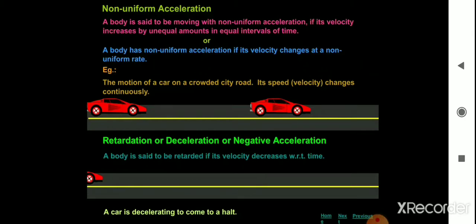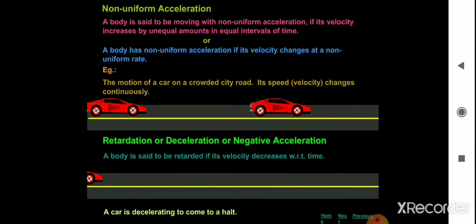One more definition: a body has non-uniform acceleration if its velocity changes at a non-uniform rate, that is, not the same rate. The velocities keep on changing.